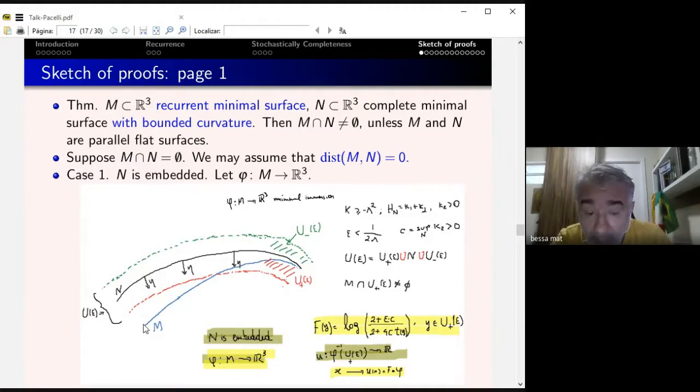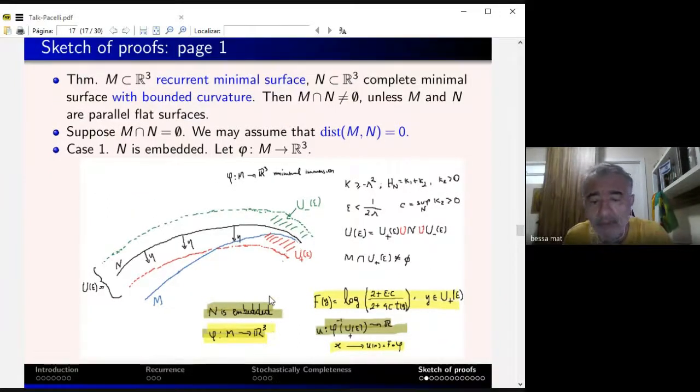Now I take the distance to N. This is a function t. t of y is the distance to the black surface here, this N here. Then I define this function f as log of 2 plus 2 epsilon plus epsilon C divided by 2, for C t of y, where y is inside this U epsilon plus, which is this reddish part of the tube.